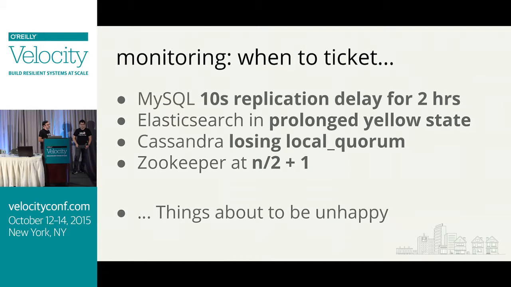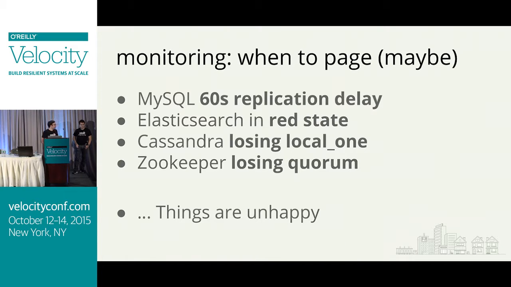Elasticsearch is in a prolonged yellow state. That's a problem. Maybe we should inform someone. Cassandra just lost local quorum, and you're reading local 1. OK, let someone know via a ticket. Zookeeper is 1 node away from not having a quorum. It's also a problem. Let someone know. Things are about to be unhappy. File a ticket. Let someone know.